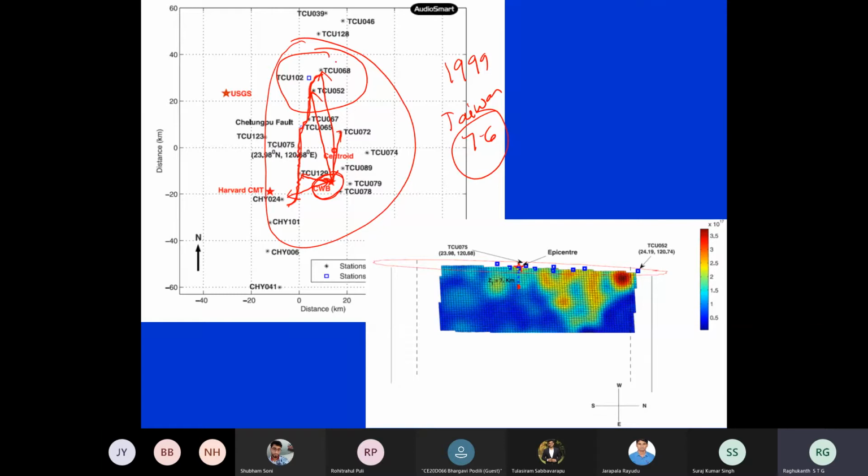Now at TCU 68 or TCU 52, why was the ground motion very high? The epicentral distance is far away, but the fault has actually ruptured from this portion to this portion. If you see this figure, the fault rupture, this is the epicenter, somewhere here. You can see TCU 75 is here, but TCU 52 had the maximum ground motion, although its epicentral distance was very high. Why? Can you see this figure and tell me why TCU 52 will have high ground motion compared to TCU 75 or CHY 024?